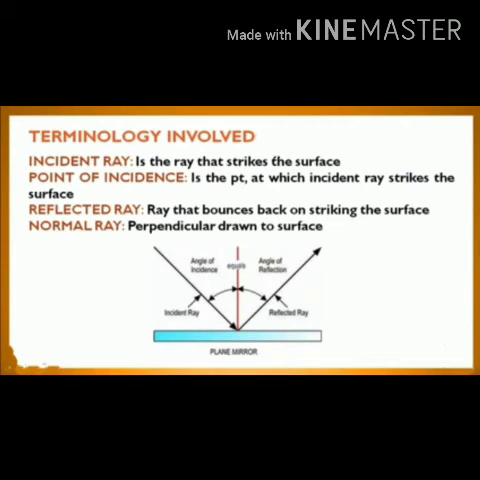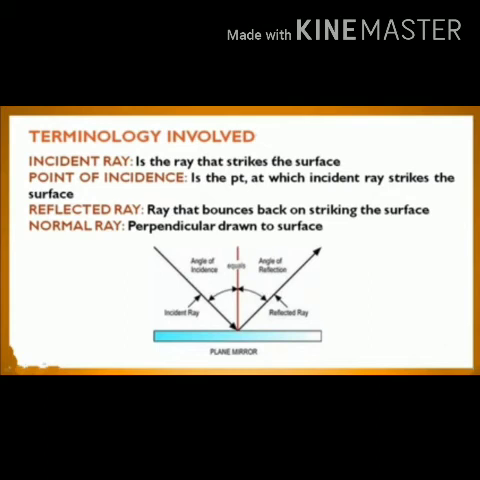After then, the second term is that the ray of light passes through the comb and it strikes on the mirror at a point, so that point is known as point of incidence. The point at which the incident ray strikes, टकराता है, on the mirror is called point of incidence. वह point जहाँ पर incident ray strike करता है plain mirror को, that point is termed as point of incidence.